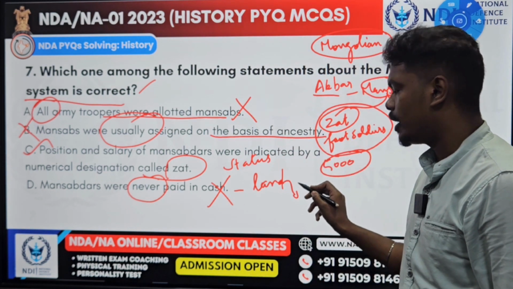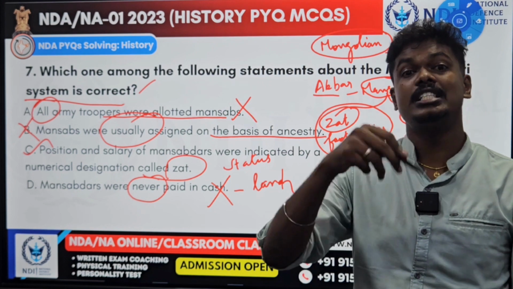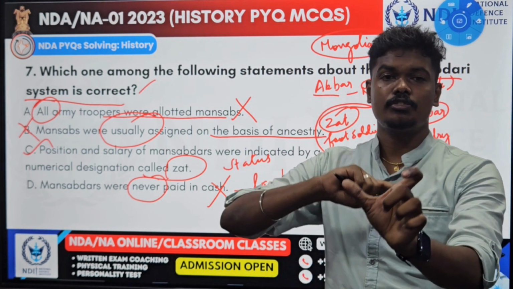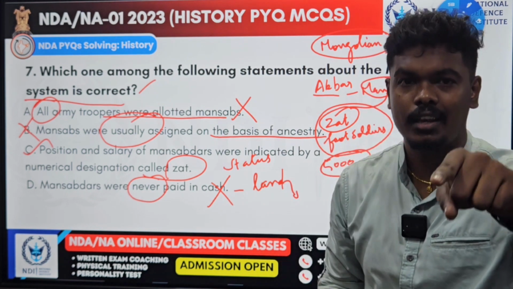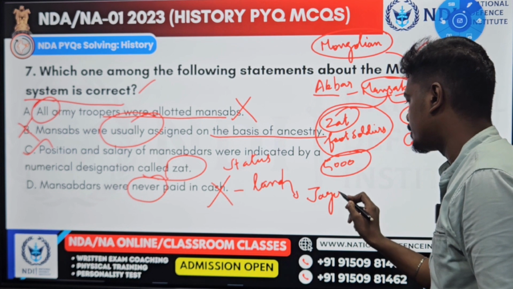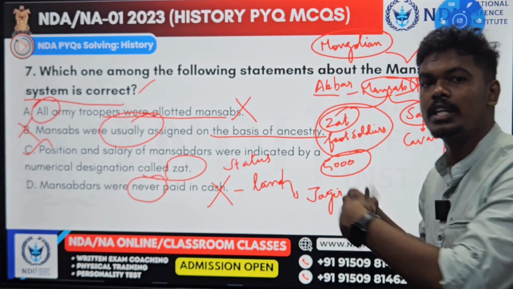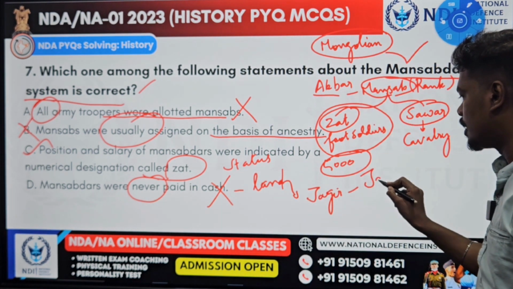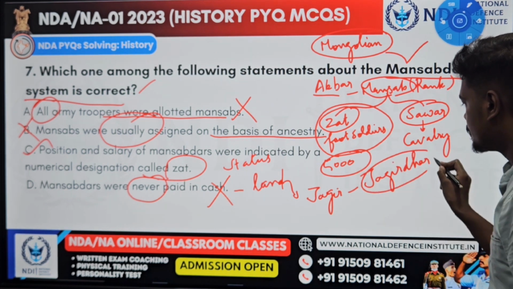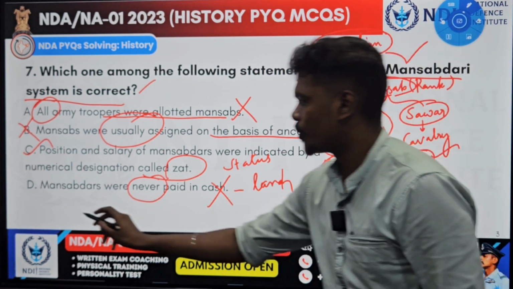If I am giving you land, that person is called Jagirdar, which means a Mansabdar, if instead of paying in cash, he is paid in land, he is called Jagirdar, because the land is called Jagir. Hence, the one who is holding the land, he is called Jagirdar. Yes. So D is also wrong.